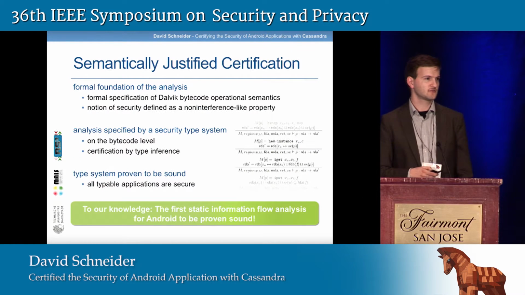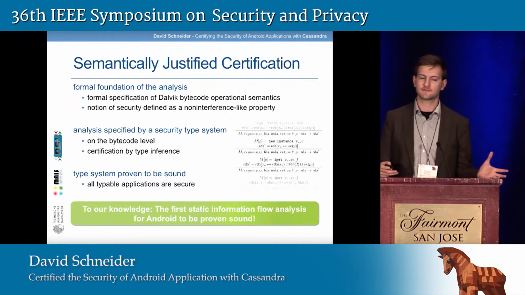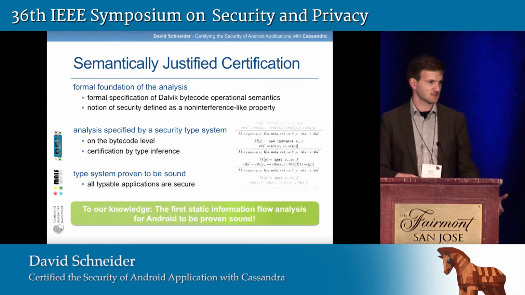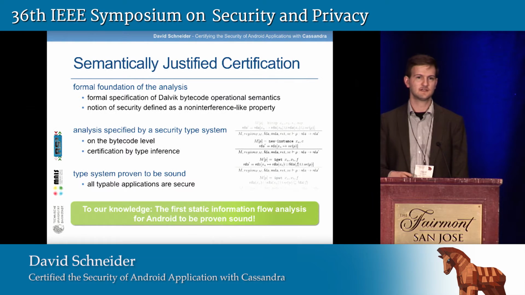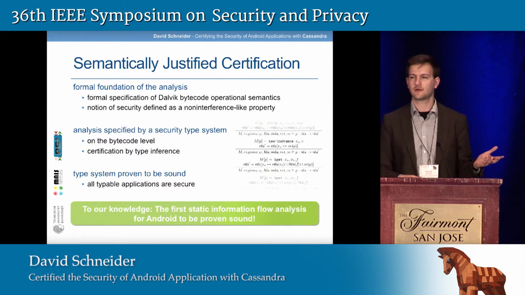So what do I mean when I say that Cassandra is semantically justified? That means there's a formal foundation underlying the analysis. This has two aspects. The one is that we formally specify the semantics of Dalvik bytecode. That's the format in which Android applications are actually distributed. And building on this semantics, we precisely defined the notion of security that is certified by Cassandra as a non-interference-like security property. On the other hand, we have specified the analysis implemented by Cassandra as a security type system on the bytecode level.